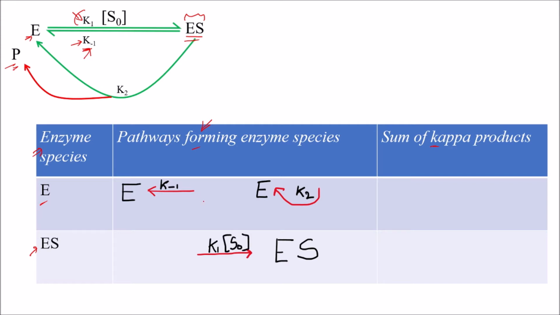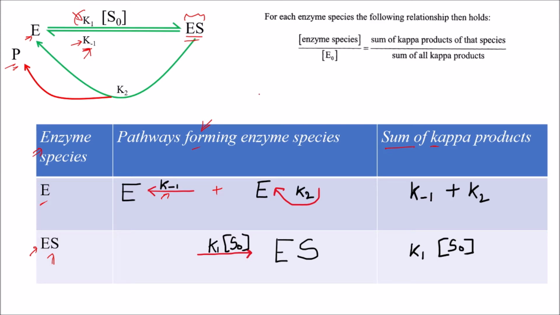Now taking the sum of kappa products, here we have K minus 1 and K2, so we sum up K minus 1 plus K2. This will be the sum of kappa products. Whereas for the pathway for the formation of ES, K1 into S naught is involved, so the sum of the kappa product will be K1 into S naught.